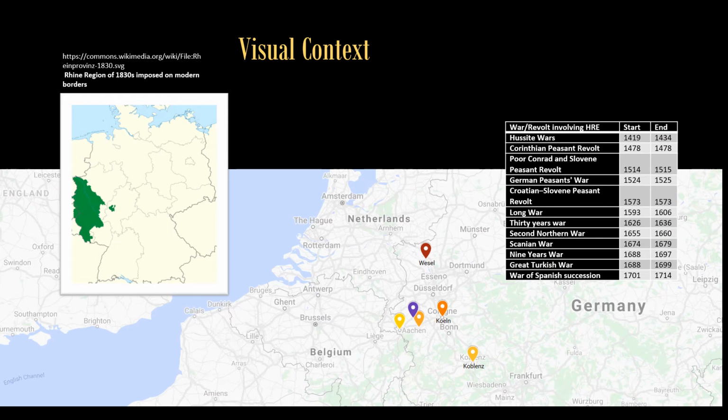So here we can see some visual context. We can see in the middle the cities that the dataset covers that talk about the Golden Guilder. And in the middle you can see Cologne, which is the one we'll be focused on. That has a lot of observations over the 2 centuries. On the right you can see a list of wars that occurred, and we'll be using that as a binary: if the HRE was at war or they weren't. And then on the left you can see where the Rhine region is in modern day Germany.